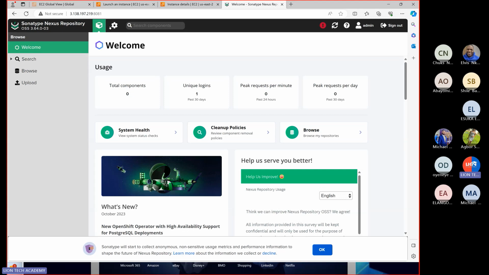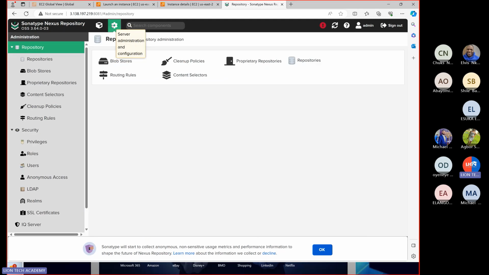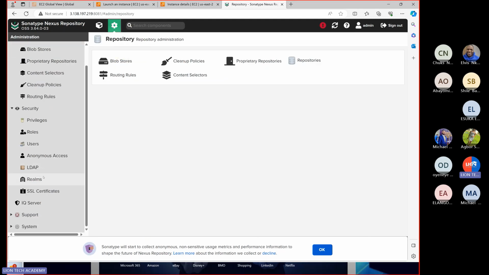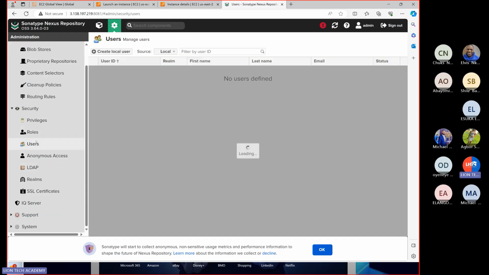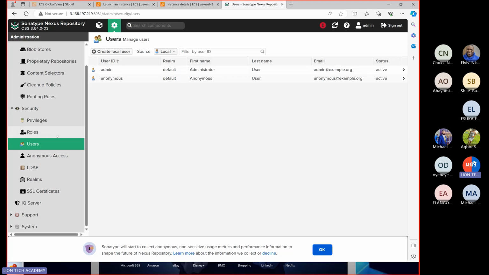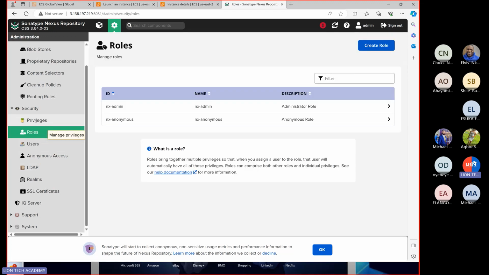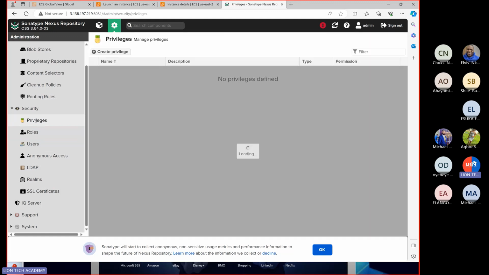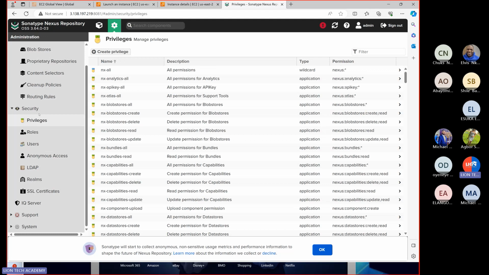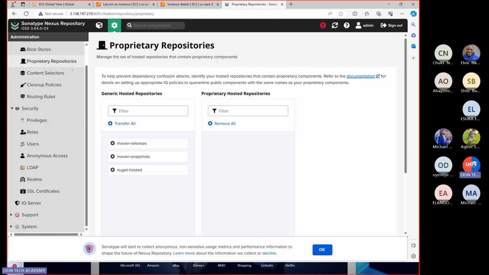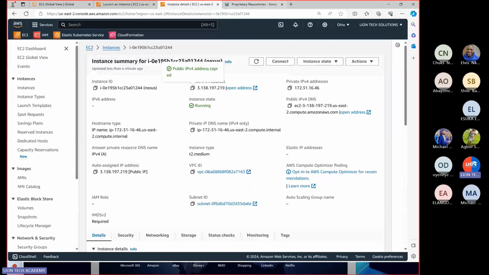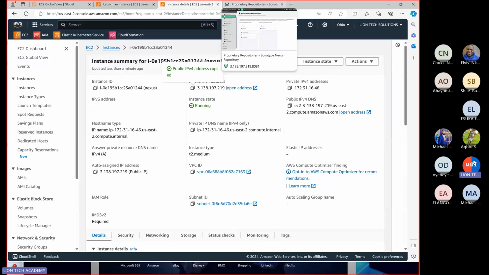So now we can look at the admin feature here, administration, where you can see all of the features of Nexus, like users. We can create users, we can assign passwords, we can create roles and map permissions to the roles, right? Privileges here, security, repositories, and so on. So this is how we install and configure Nexus.